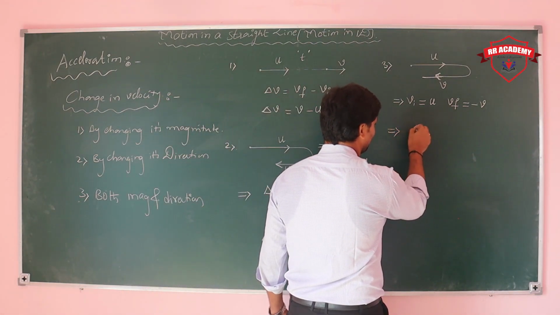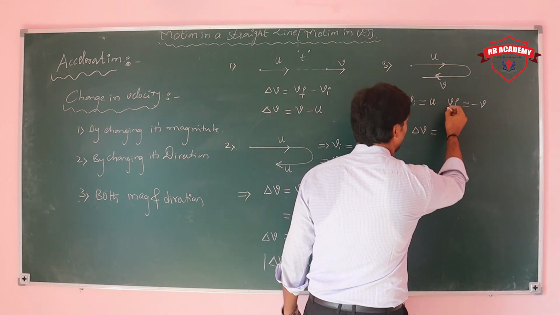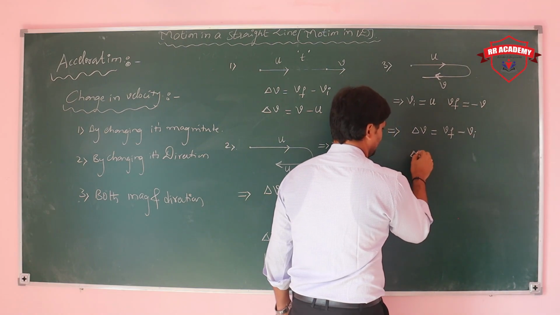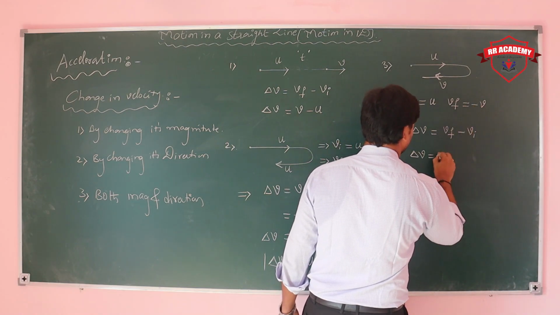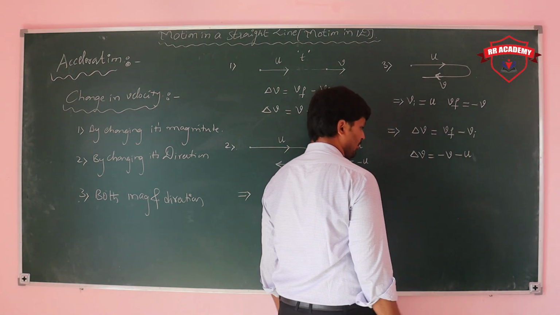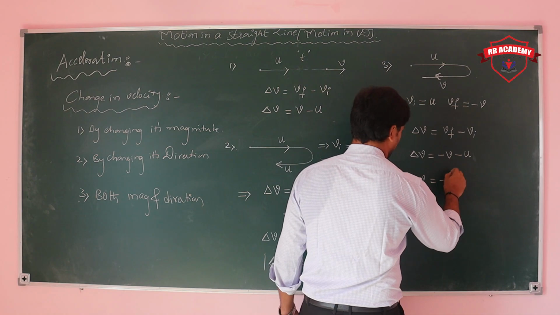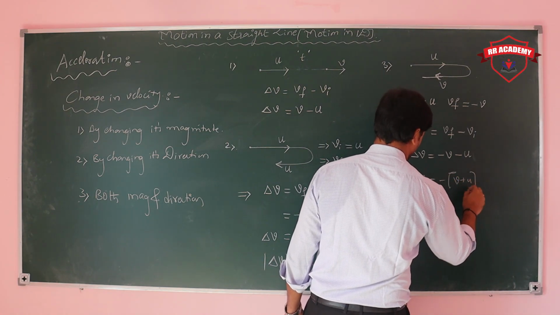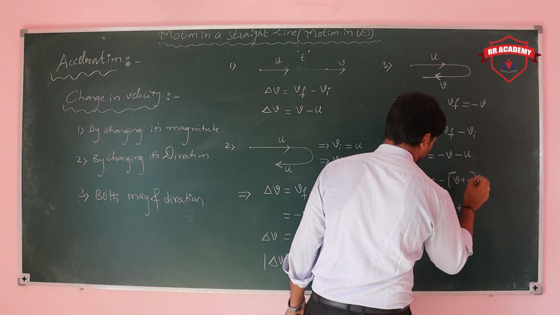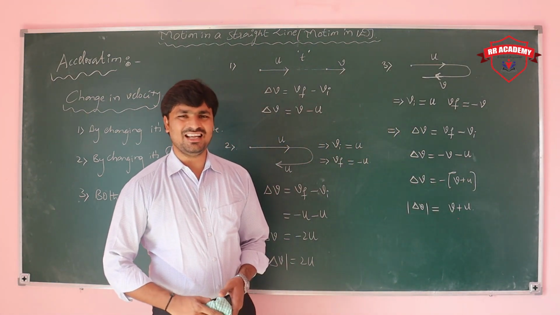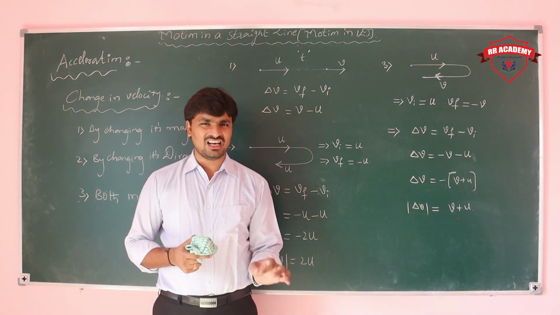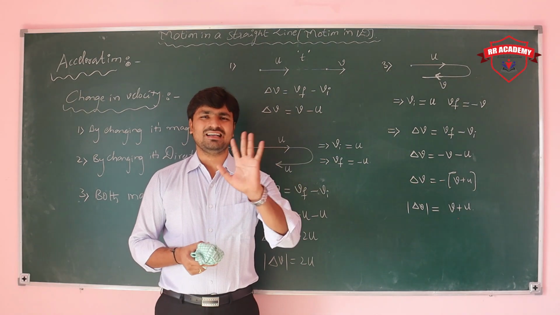Now the change in velocity is simply final velocity minus initial velocity. The final velocity is minus v, and the initial velocity is u. So the change in velocity is minus of v plus u, so the magnitude is simply mod of u plus v. So that is the change in velocity. What is the purpose of the change in velocity? When the velocity changes, only then is the particle accelerated.